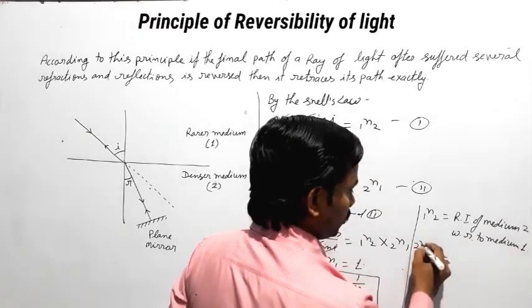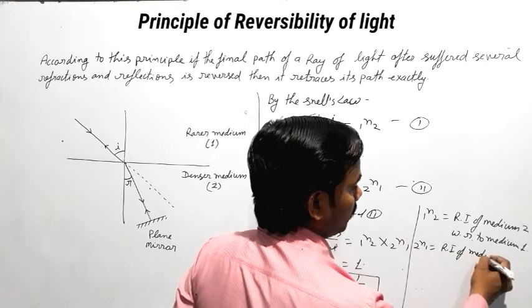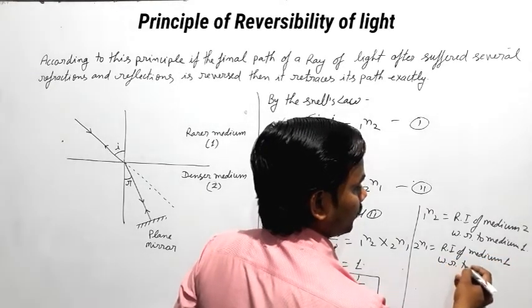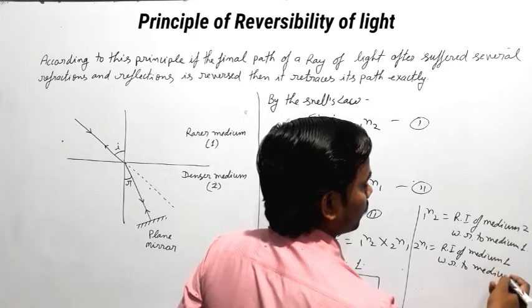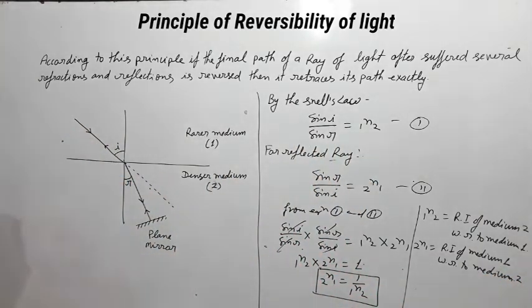Okay, and 2n1 is the refractive index of medium 1 with respect to medium 2. Okay, this is the principle of reversibility.